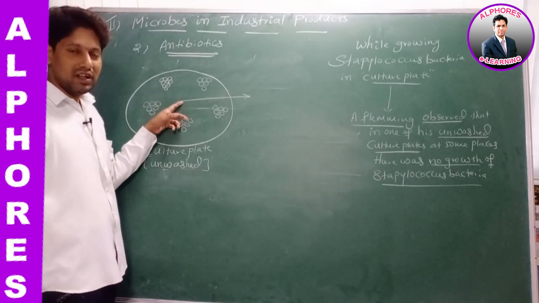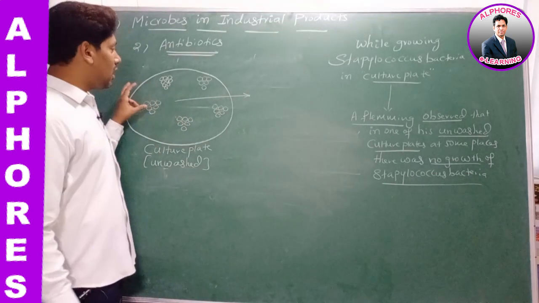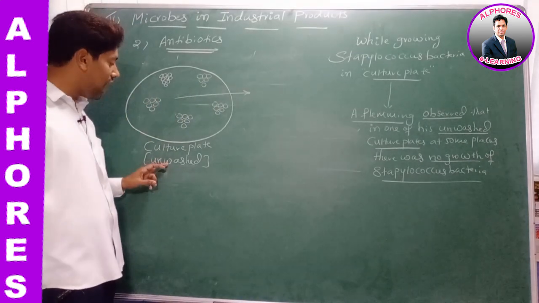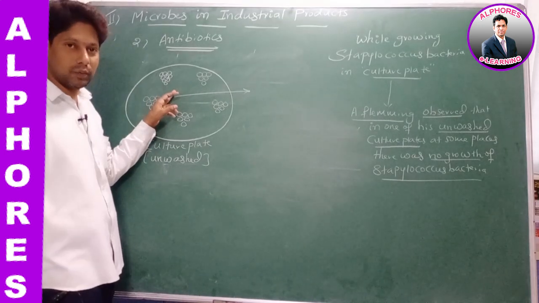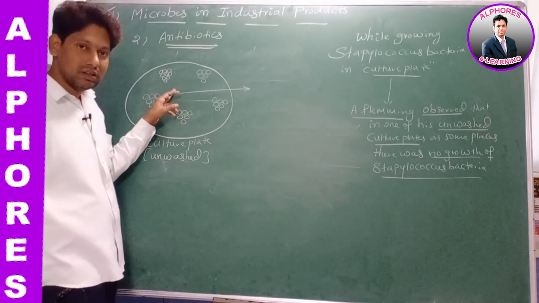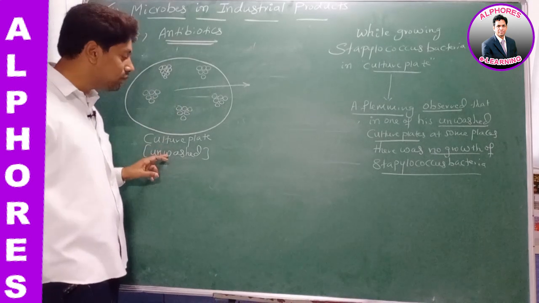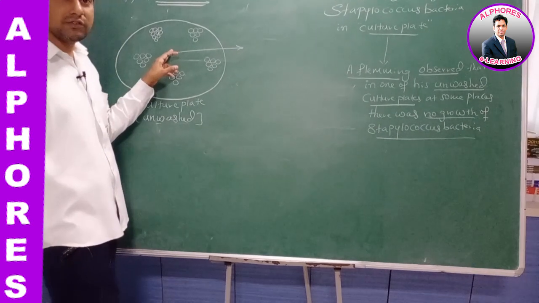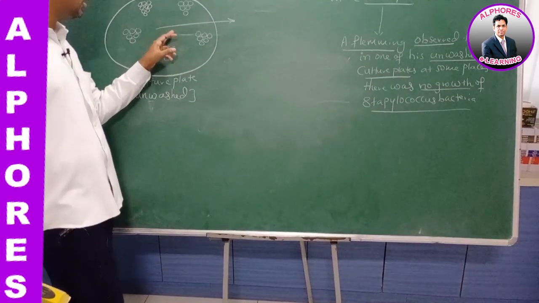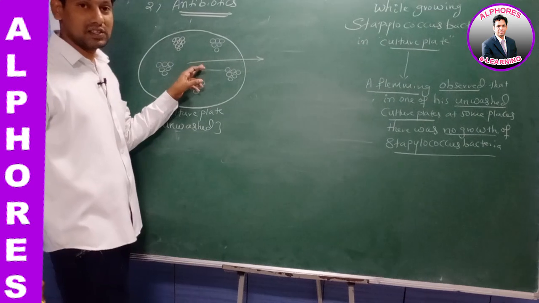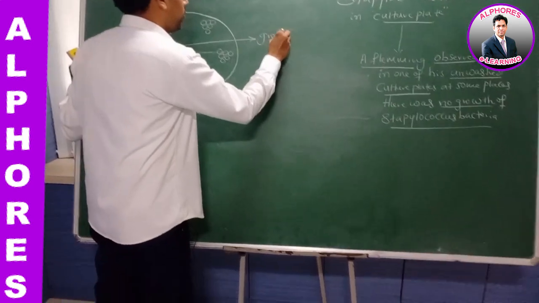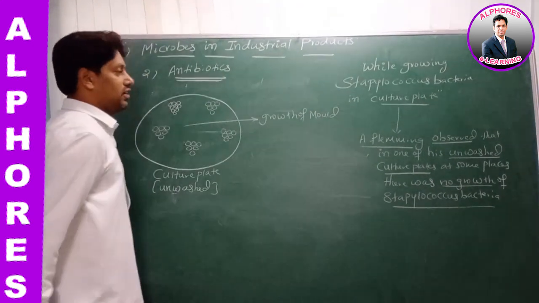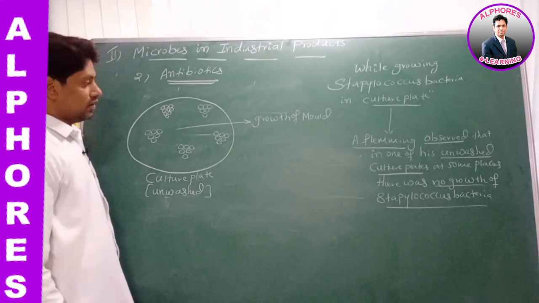In the unwashed culture plate, at some places there was no growth of Staphylococcus bacteria. What was the reason? Then he observed this culture plate under a microscope. When he observed this unwashed culture plate under the microscope, he found that there was growth of a mold.